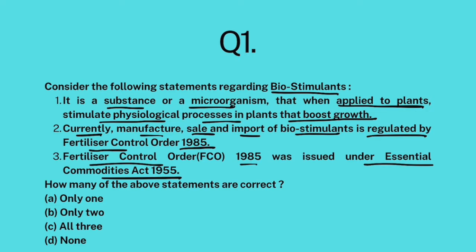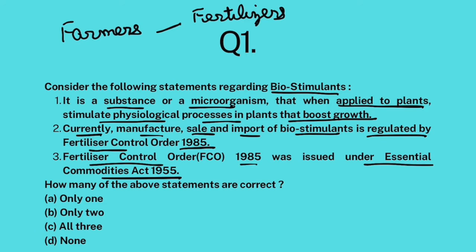Okay, so you see, we all know that for agriculture, farmers, for better growth of their crop, they apply fertilizers, right? And they also apply insecticides, pesticides. Clear?